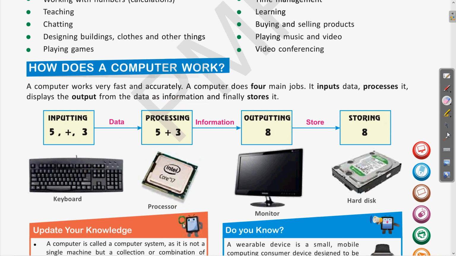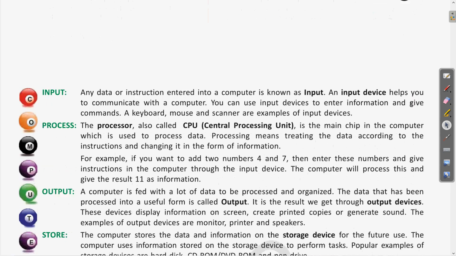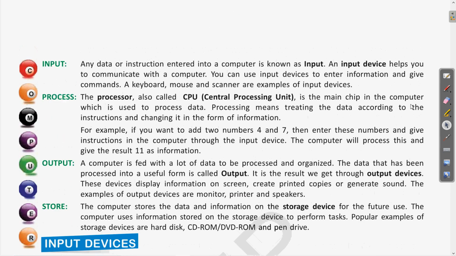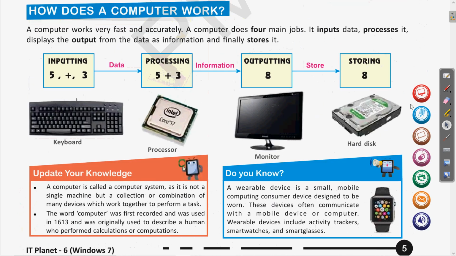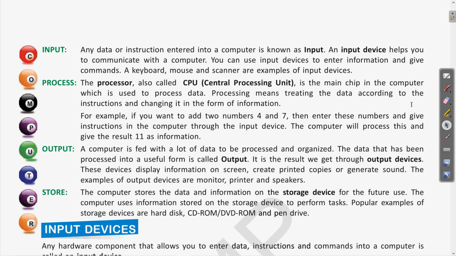Now coming to the next, that is input, process, output and storage. The same thing which we have discussed right now is explained in the form of input, process and output. By the name itself we have seen that input is the instructions which are entered in the computer, so that is called input. Clear? Then what is an input device? The device through which we give the instruction. The examples are keyboard, mouse and scanner.